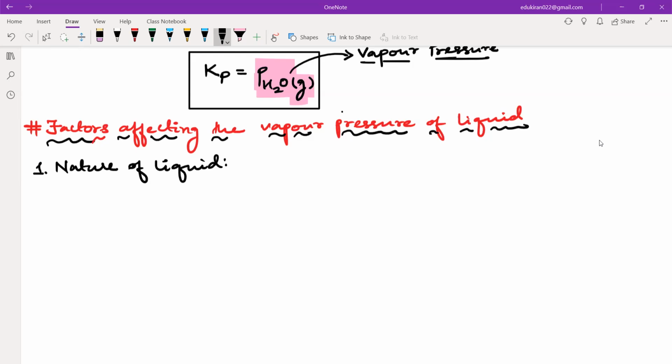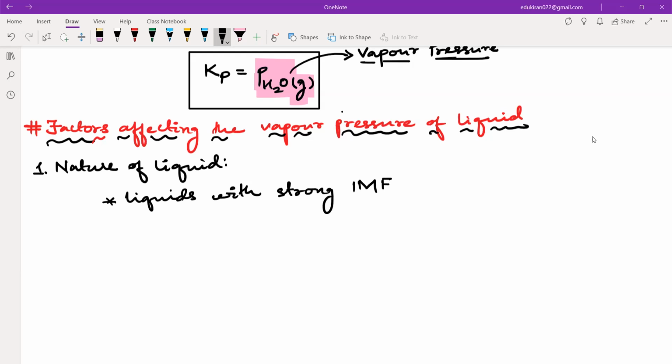Nature of liquid. Now, if something is evaporating very easily, that means its molecules are not sticking together. Yes or no? That means the intermolecular forces of attraction are not strong, right? So you will write: liquids with strong IMF.